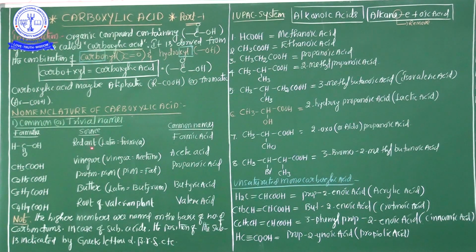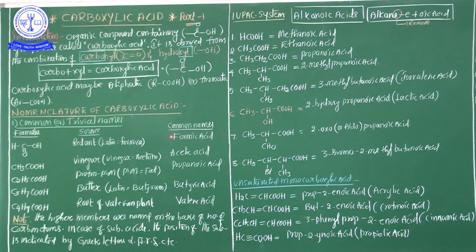Why is it called formic acid? Because in Latin, the word for ant is formica. That's why whenever an ant bites any living organism, it immediately injects this acid, and that's why this acid is called formic acid. Listen very carefully.